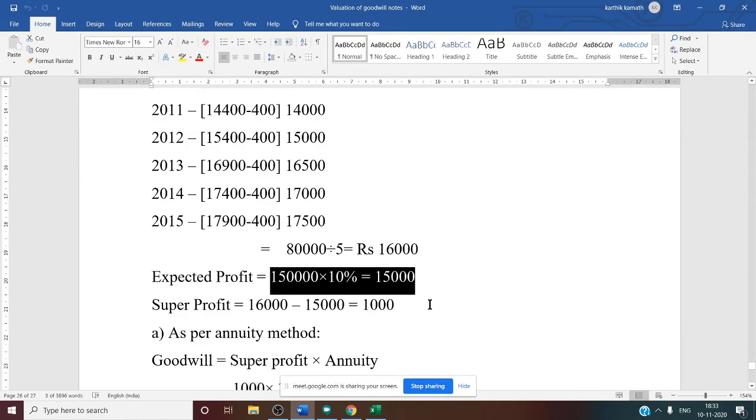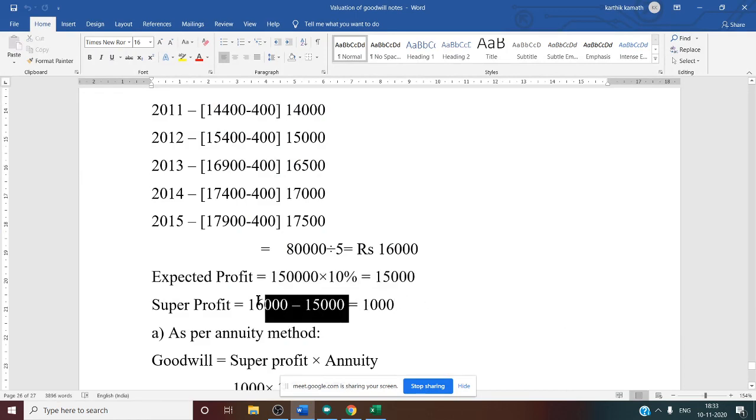Expected profit is 15,000. Super profit is equal to actual profit minus expected profit. Actual profit answer is 16,000. Expected profit answer is 15,000. So the difference is 1,000. Super profit is 1,000. Now once we know the super profit answer, we can calculate very easily.